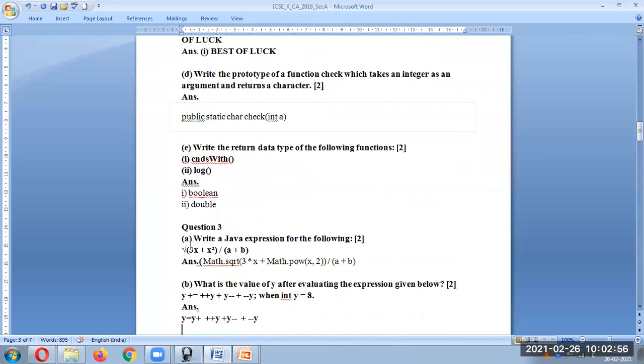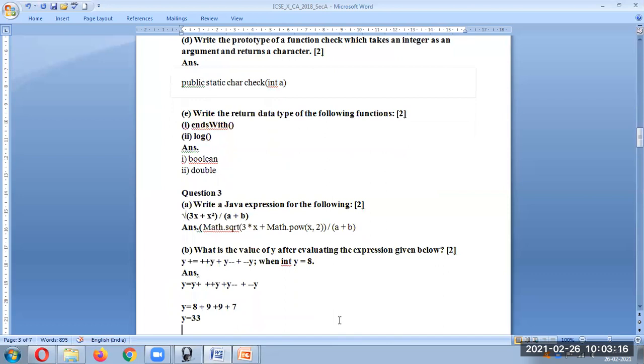Now here, as you can see, there is a square root sign. So in bracket you will write first Math.sqrt, then 3 into x, okay, plus then here it is x square. So you can write Math.pow bracket x comma 2, close both the brackets, and then division sign, and as it is you can write a plus b.